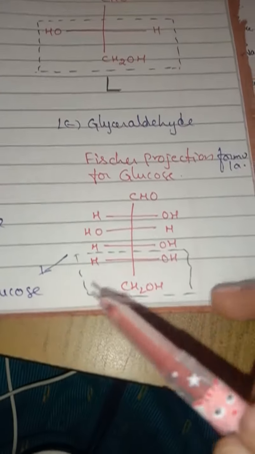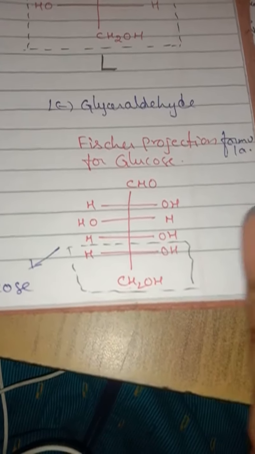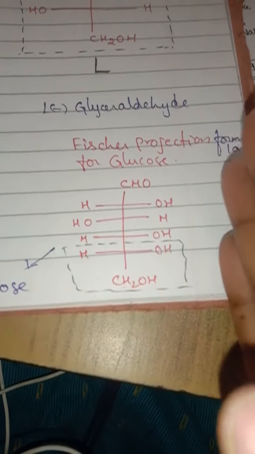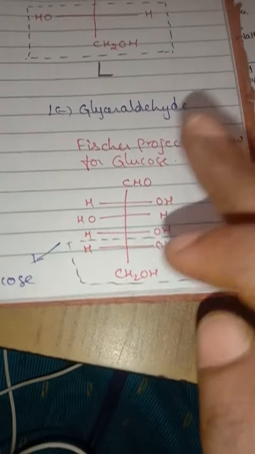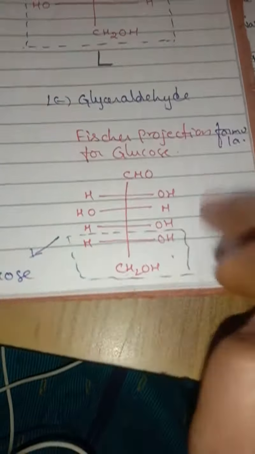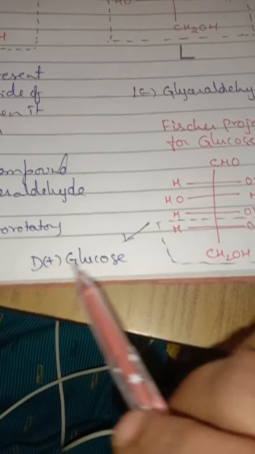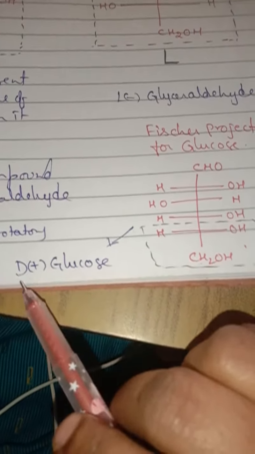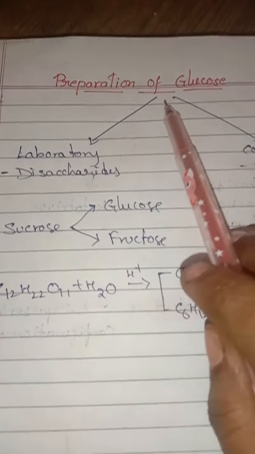Take the last carbon atom. To the last carbon atom, the OH group is present at the right side. That means it is D, and it is moving in clockwise direction, so it will be plus. So the name will be D plus glucose.